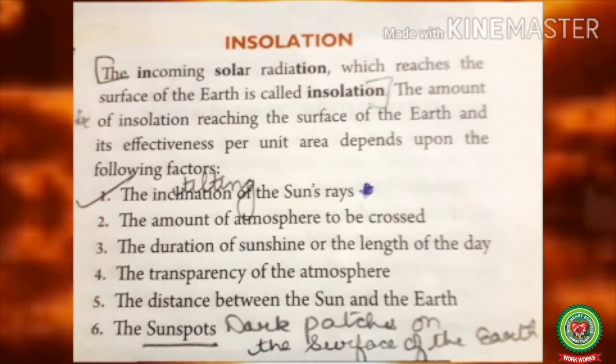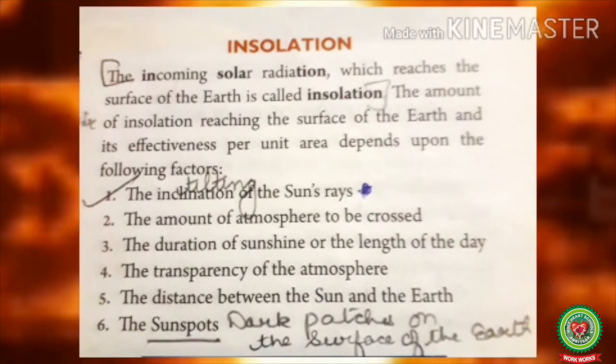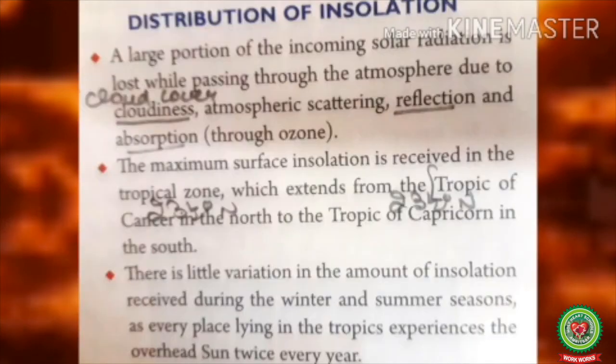Number 4, the transparency of the atmosphere. Number 5, the distance between the sun and the earth. And number 6, the sunspots. Sunspots are the dark patches on the surface of the sun. Now next is distribution of insolation.